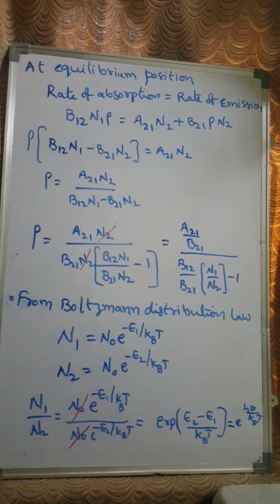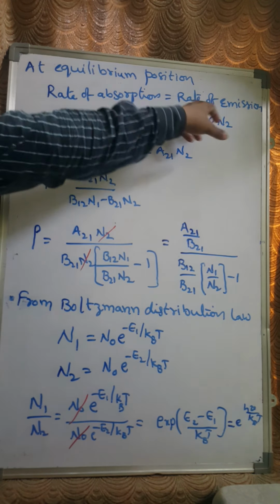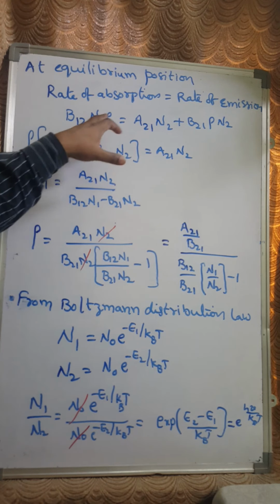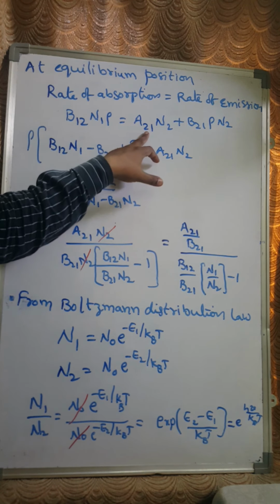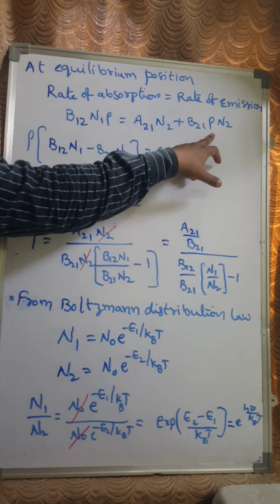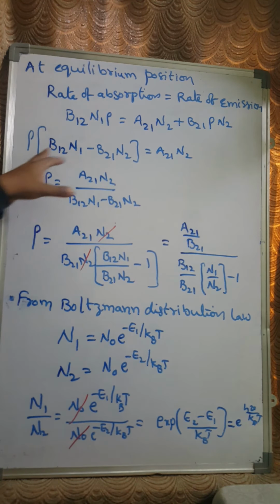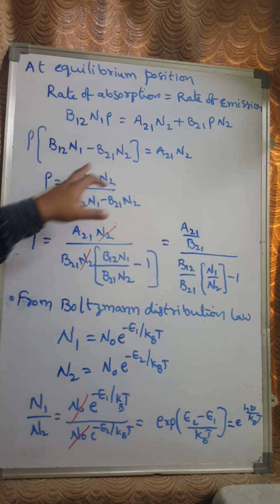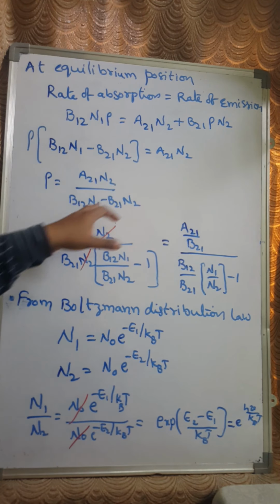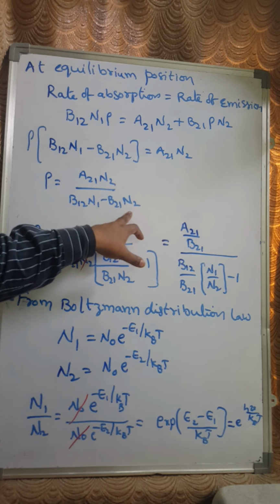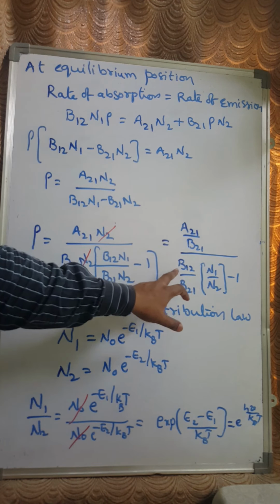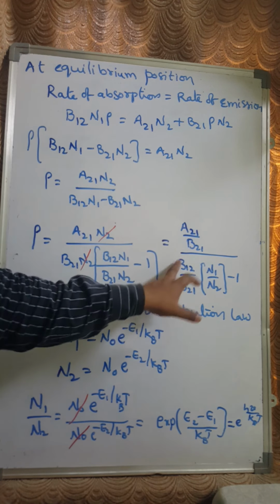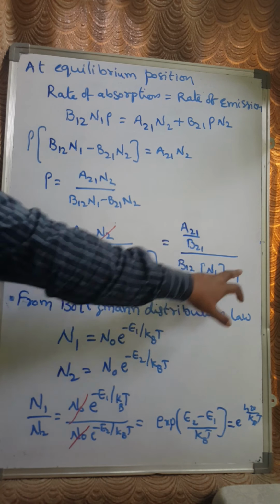Now I will explain here. Rate of absorption is equal to rate of emission. B12 N1 rho is the stimulated absorption, that value is here, and this is spontaneous emission, this is stimulated emission, right? Rearrange the terms and you get rho equals A21 N2 by B12 N1 minus B21 N2. Rearrange the terms here and you will have A21 by B21 by B12 by B21 into N1 by N2 minus 1.